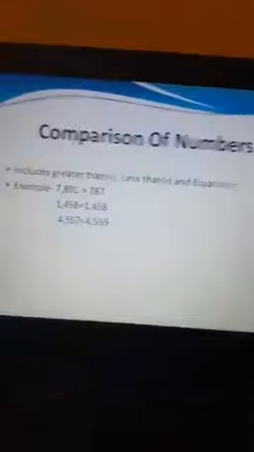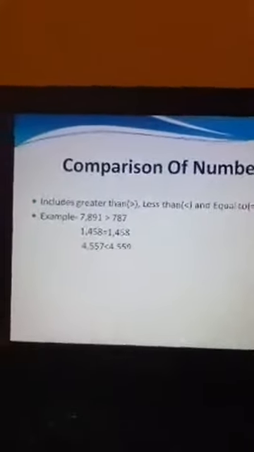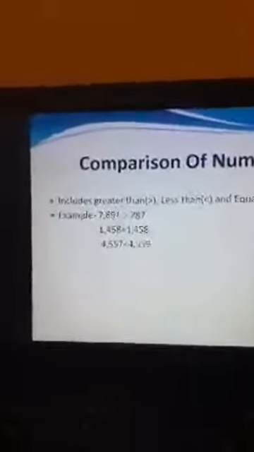In the same way, suppose your grandmother is giving you only 10 rupees and your grandfather is giving you 20. So, how many rupees you want to take? Of course 20, because 20 is greater than 10. In the same manner, we compare the numbers also. Now you can see comparison of numbers. It includes greater than, less than, and equal to.